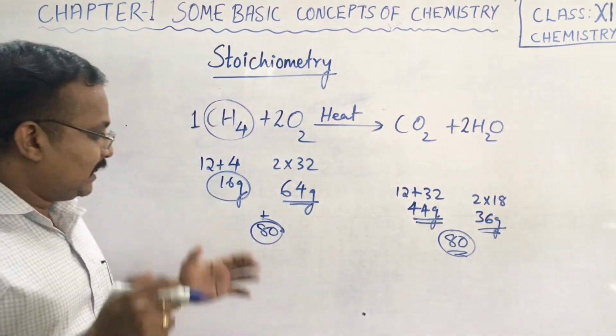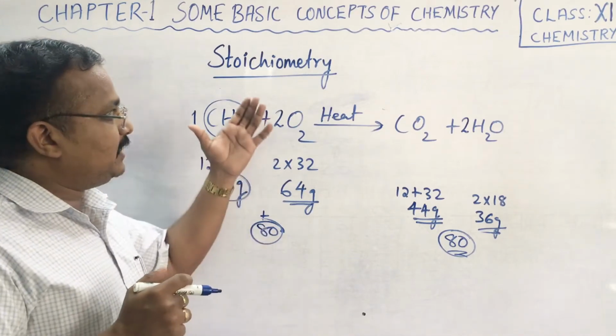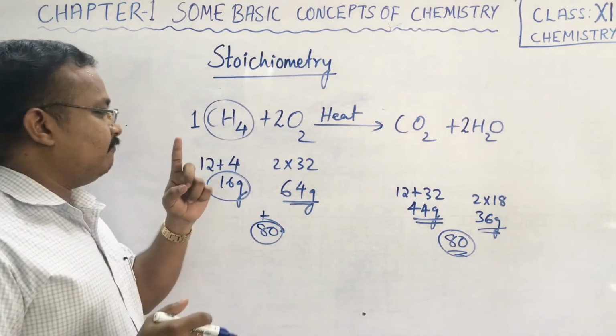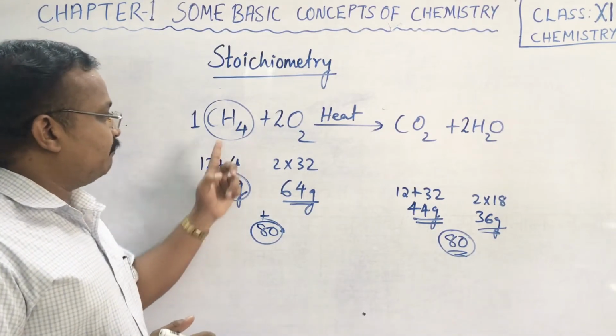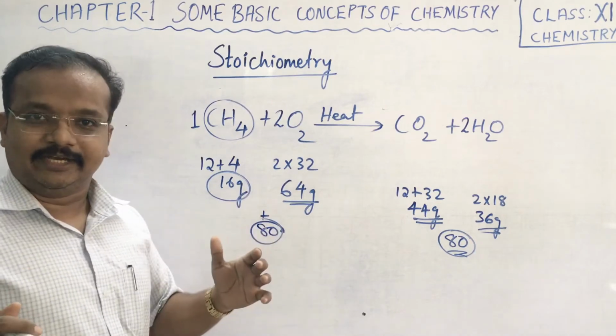Correct? Now here we are talking in terms of mass: whenever 16 gram of methane reacts, we need 64 gram of oxygen, isn't it?